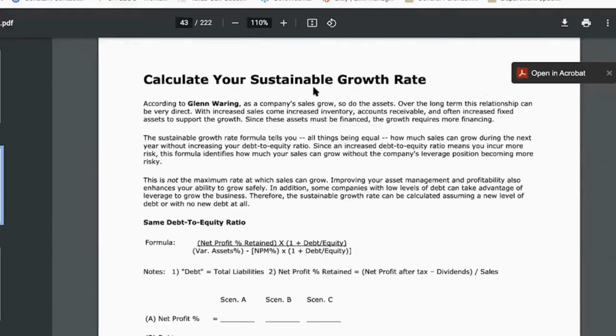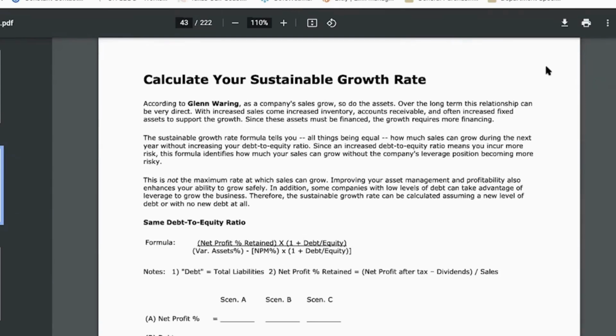So it tells us in that second paragraph, the sustainable growth rate formula tells us, everything being equal, how much sales can we grow over the next year without increasing our debt to equity ratio. So a little finance here. Debt to equity: debt is how much money we owe as a company. Equity is how much investment has been made in the company. And this ratio, debt to equity ratio, is what is referred to in financial terms as your risk ratio.